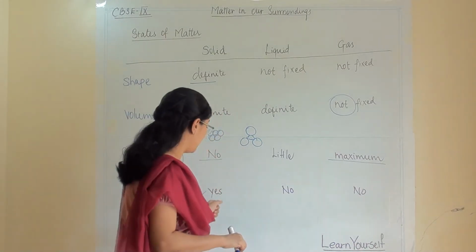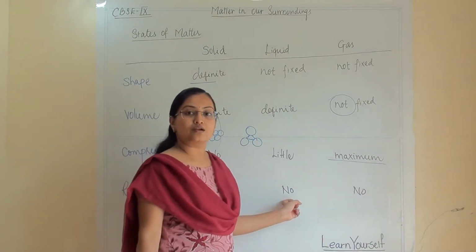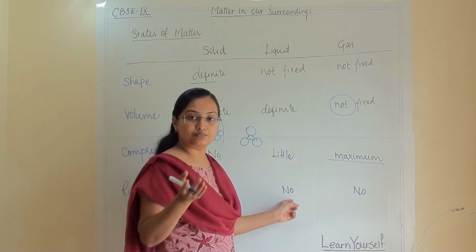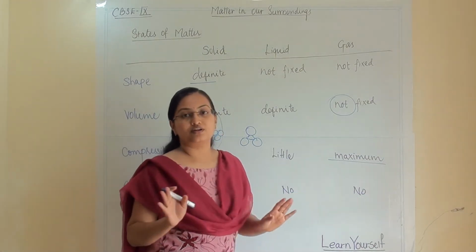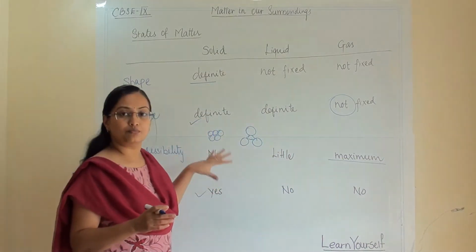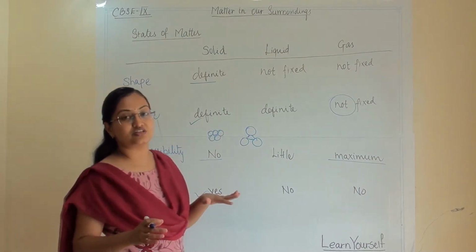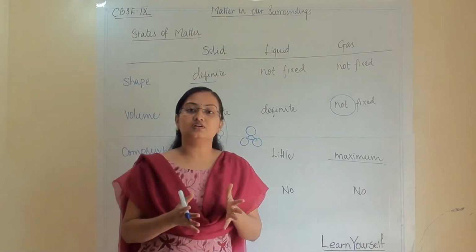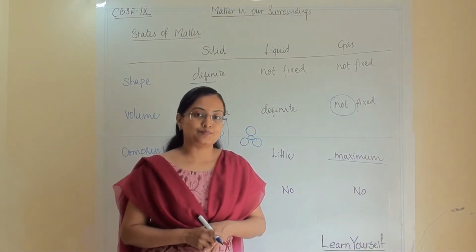So solids are rigid, liquids are not rigid because they are compressible, and gases, definitely no, they are not at all rigid. So all these specific characteristics based on shape, volume, compressibility and rigidness will be helpful for us in giving the answers for the reason.